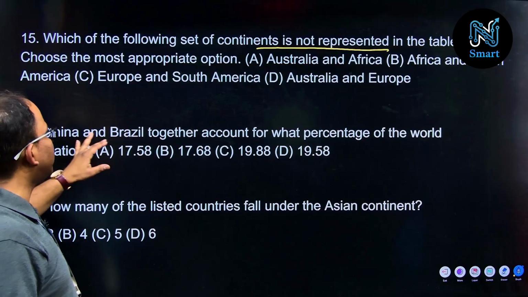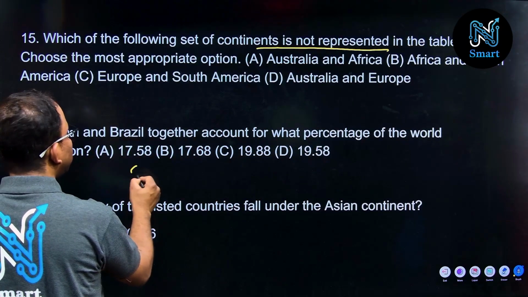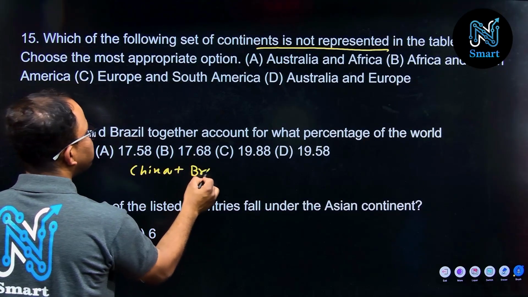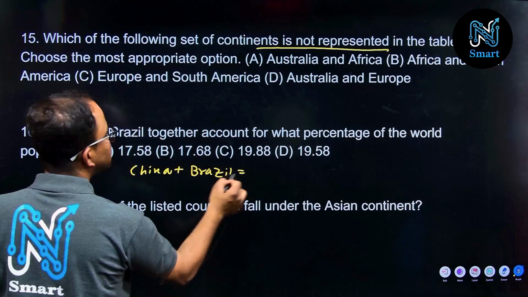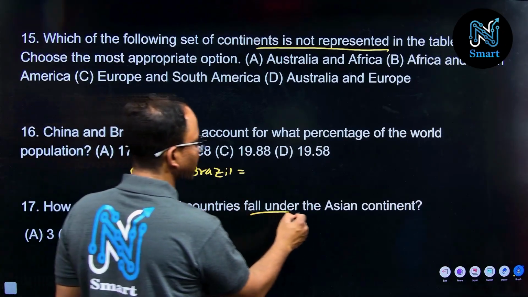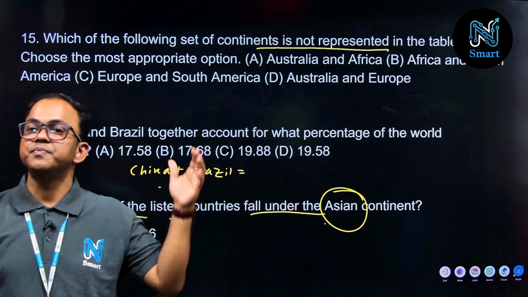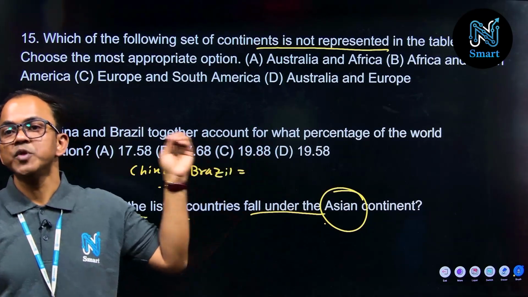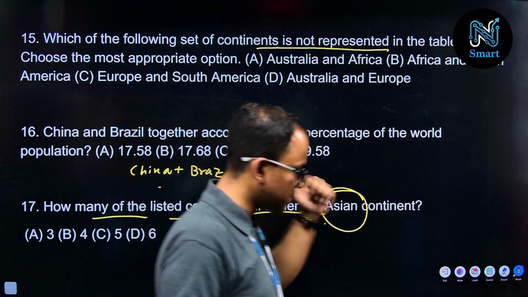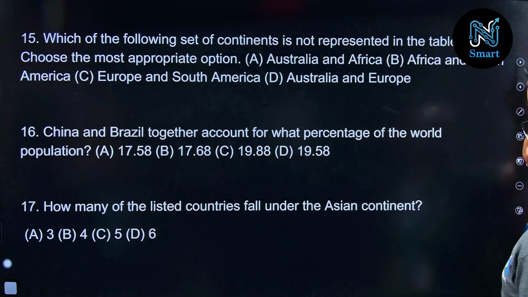Now, China and Brazil together account for what percentage of the world population? So we have to add China's population with Brazil and we will get the figure from this statistical table. How many of the listed countries fall under the Asian countries? Now once again we are going back to the previous table to attempt these two questions.